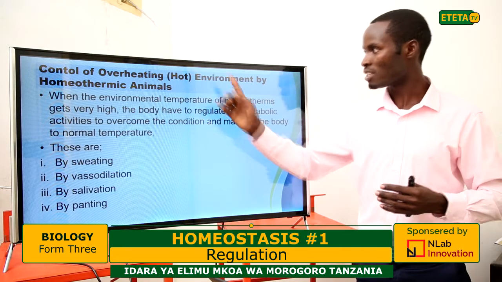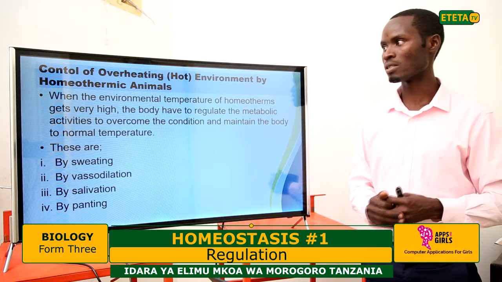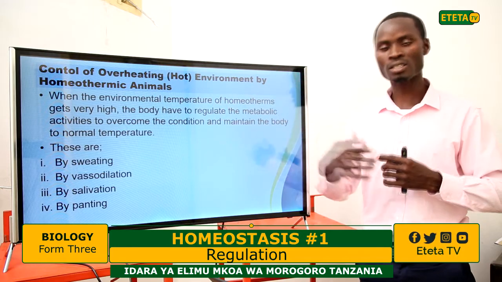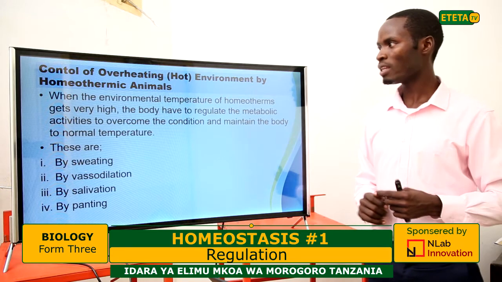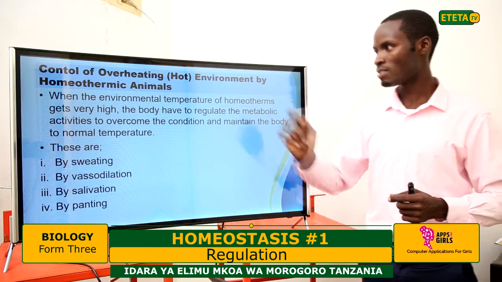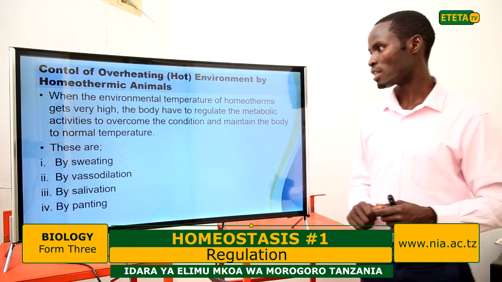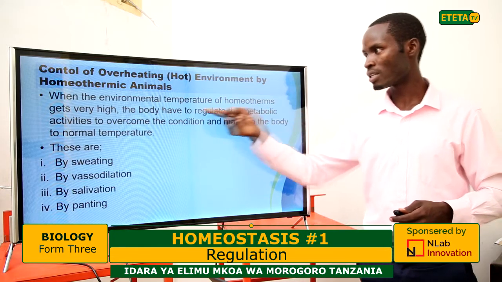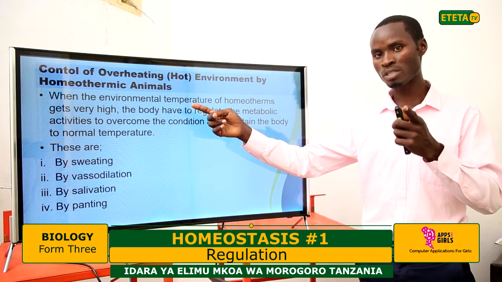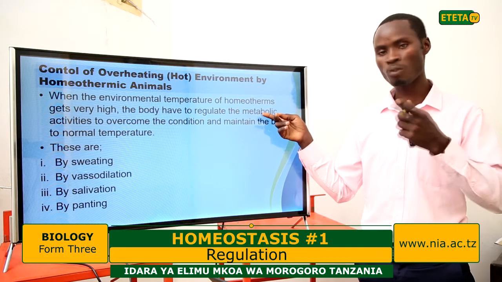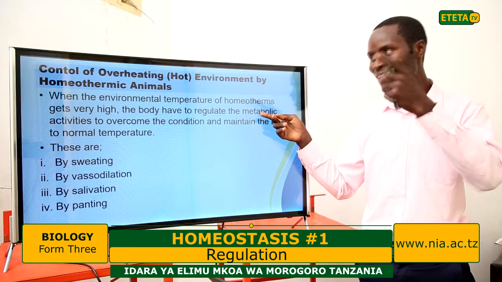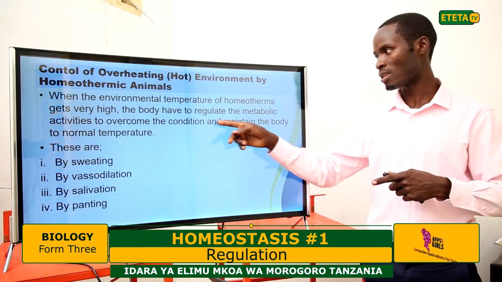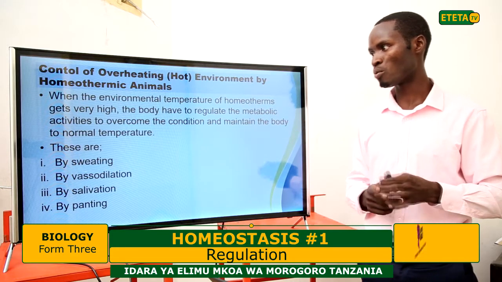How does the body control overheating in the environment? We are dealing with homothermic animals because they can't tolerate the rising temperature. They have to adjust. When the environmental temperature of the homotherms gets very high, the body has to regulate the metabolic activities to overcome the condition. If you remember, we said metabolic activities are one of the ways of gaining temperature. Now, if temperature is increasing excessively in the blood, the body has to regulate the metabolic activities to overcome the condition and maintain the body at normal temperature.